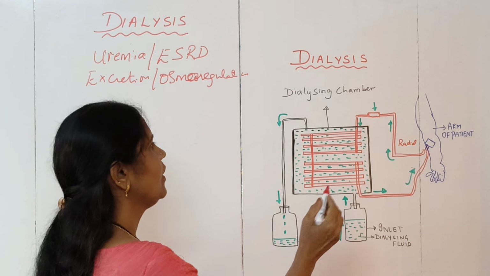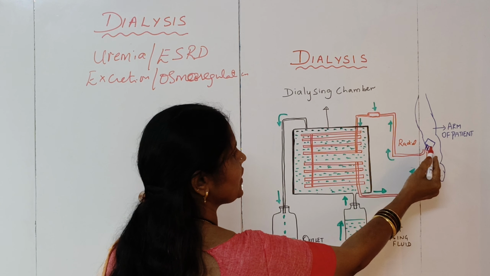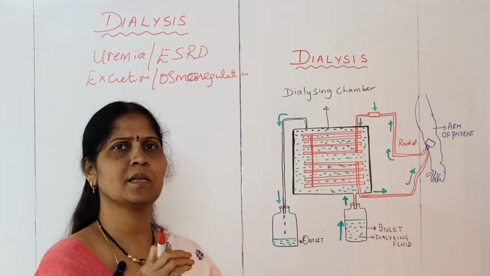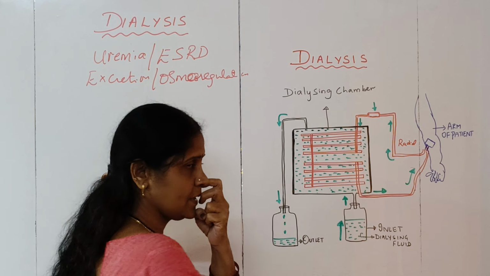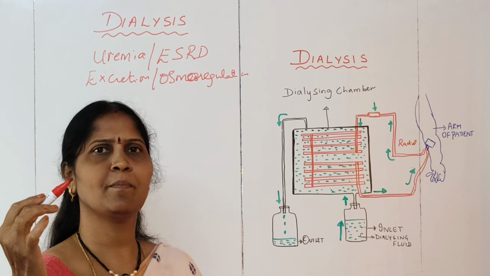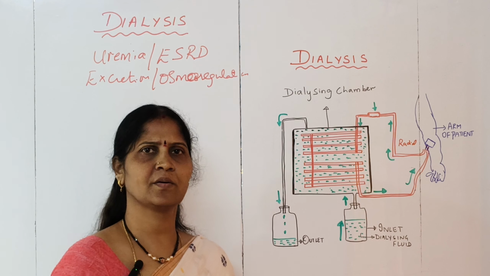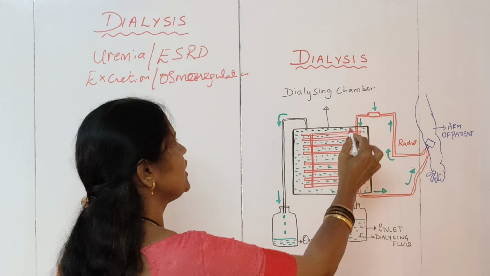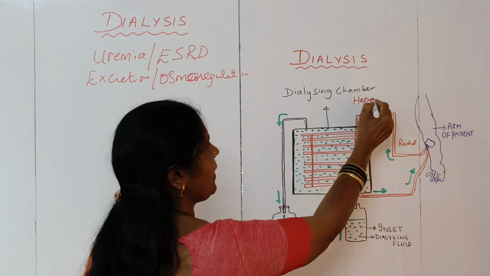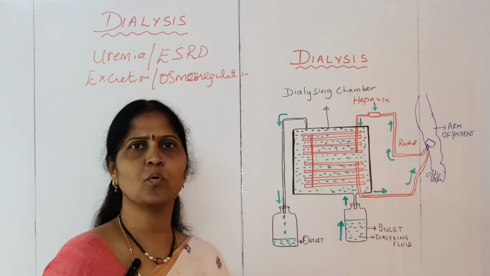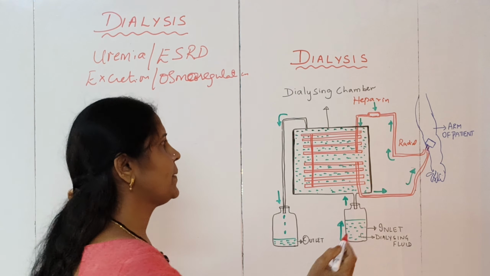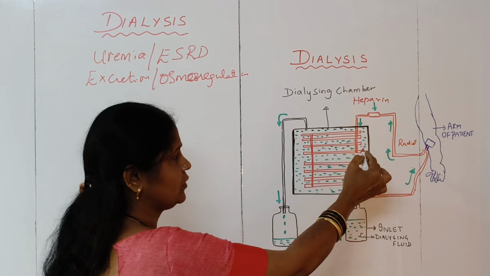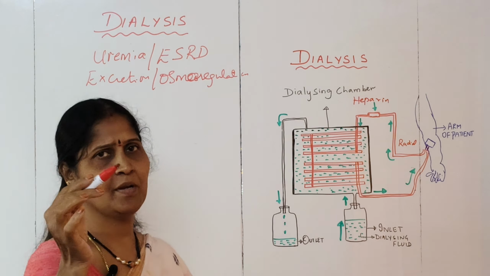Now, when the tube is connected to the radial artery of the person, and the process of dialysis is started, slowly the blood of the person will be pulled into this particular tube. You have to remember that when blood comes out of our blood vessels, there is a tendency of clotting. So in order to prevent that, an anticoagulant called heparin will be introduced into these tubes, so that once the blood comes out, it won't get clotted. The blood of the person through the radial artery will be slowly pulled out, and slowly it will be passed through these tubes into the dialyzing machine.